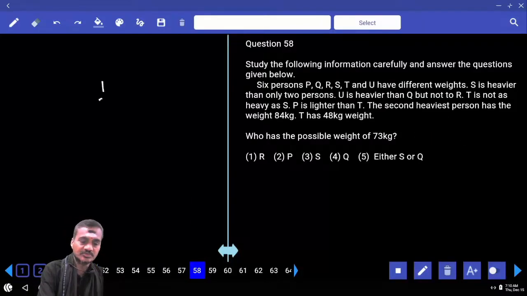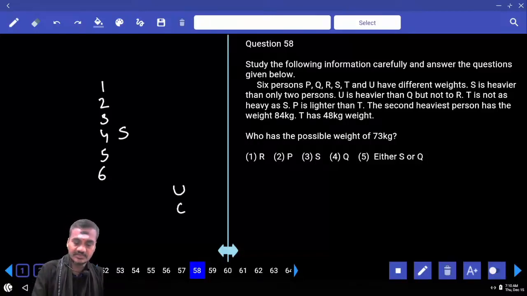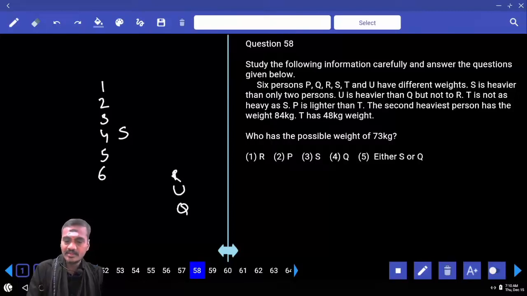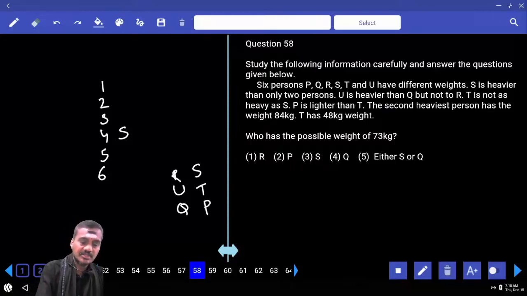How many persons are there? Only 6 persons, 1, 2, 3, 4, 5, 6. And S is heavier than only 2 people. And U is heavier than Q but lighter than R, and T is not as heavy as S, and T is lighter than S, and P is lighter than T. Now P is lighter than T means, below this S there must be 2 people, they are T and P, and the remaining R, U and Q must be in this order.